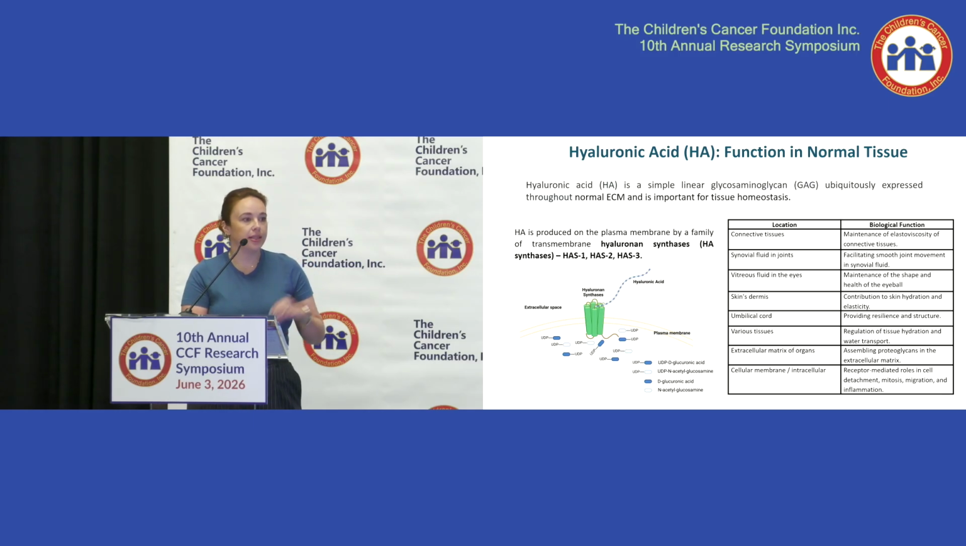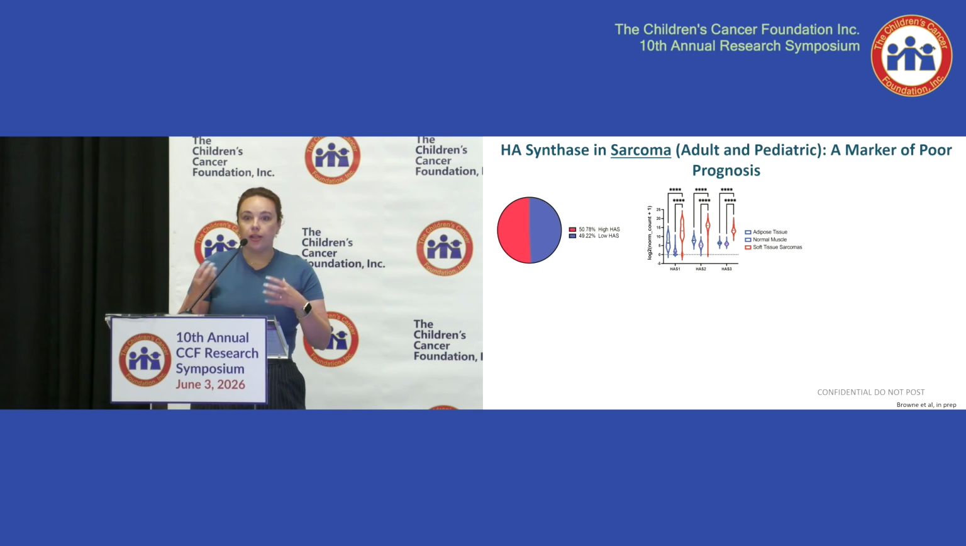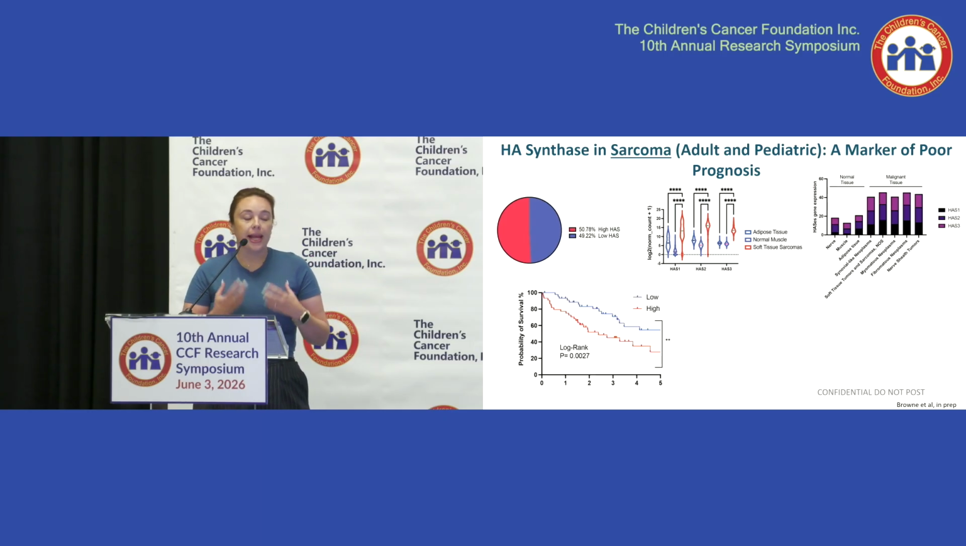So the first thing we did to see if it was going to be relevant in sarcoma patients was look at HAS expression, and we saw that 50% of patients were presenting with increased expression. It didn't matter which HAS gene, they all were being increased when we compared to normal tissue, normal adipose tissue, and normal muscle. And again, it wasn't a specific subtype that was driving this. Across a broad range of different sarcomas, we were seeing this increased expression compared to normal tissue. And patients that presented with this increased RNA expression had worse clinical outcome than patients that had low or none.